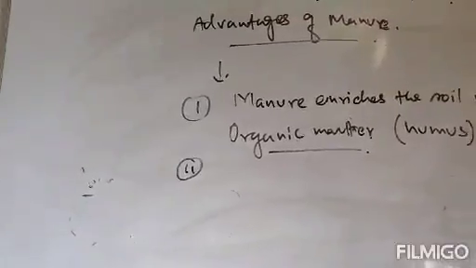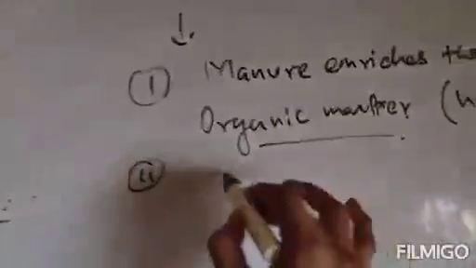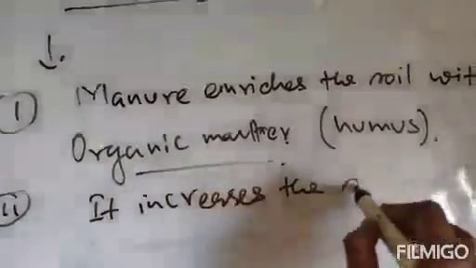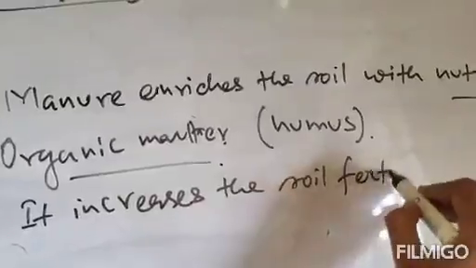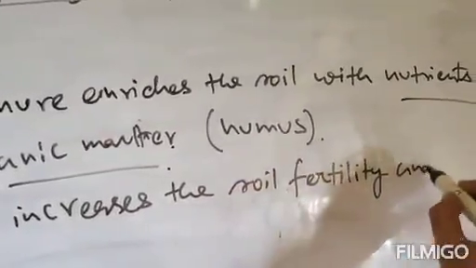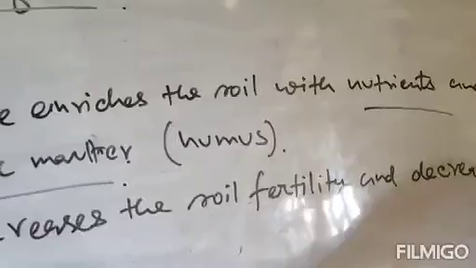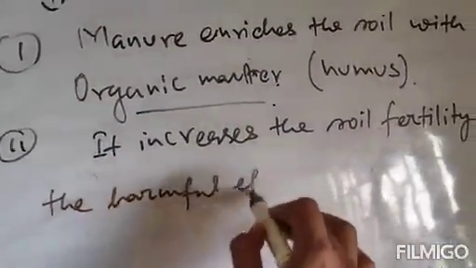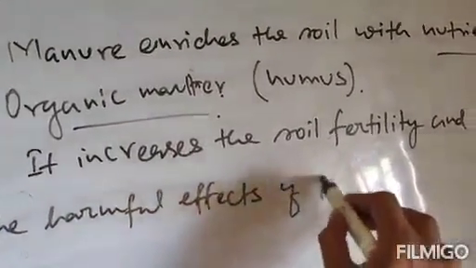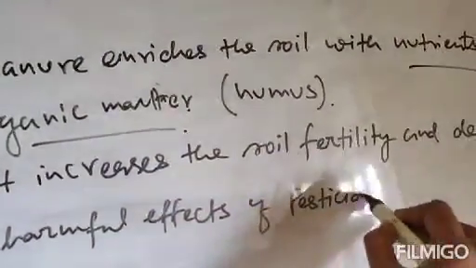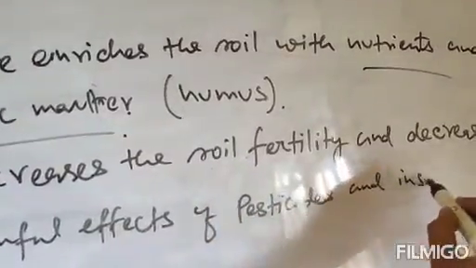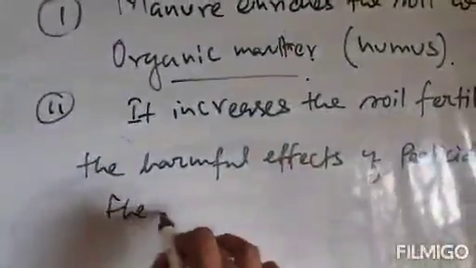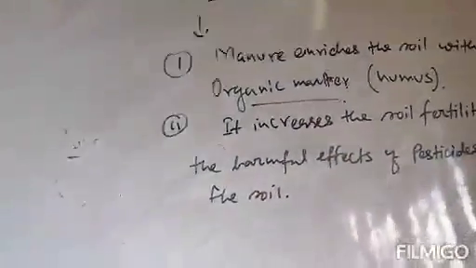So this is the second advantage of manure.